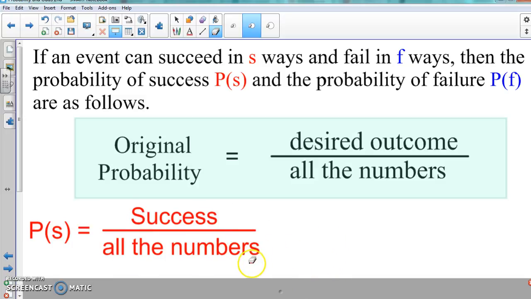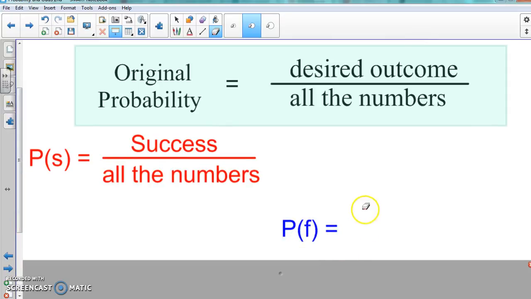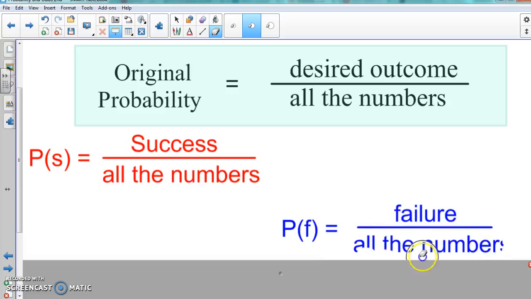So whatever number it is to succeed, over all the numbers. Probability of failure is failure over all the numbers. So whatever the number is of failures, over all the numbers that are there. Success over all the numbers, and failures over all the numbers.